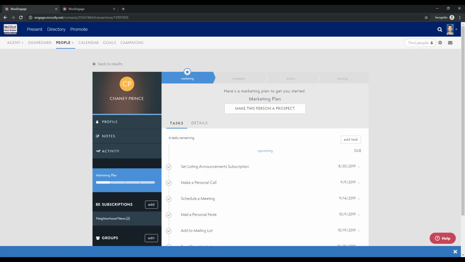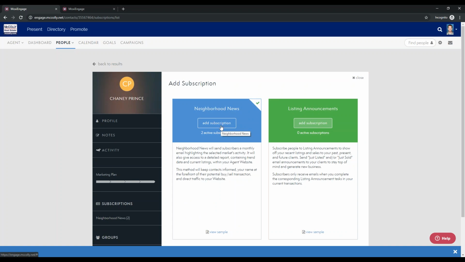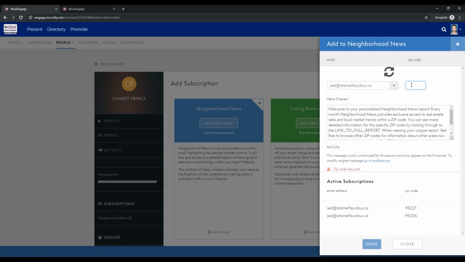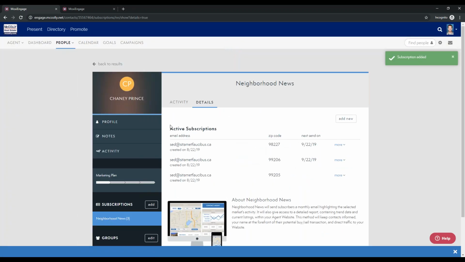Can each client have multiple zip codes or only one? That's a great question, Scott. Yes, each client can have multiple zip codes. This contact is a perfect example of this. Let me pull it up here. I'll just add another one so we can show it off. You can see this contact is subscribed to 3 different zip codes. The client themselves can also edit the zip code if they wanted to change it up.